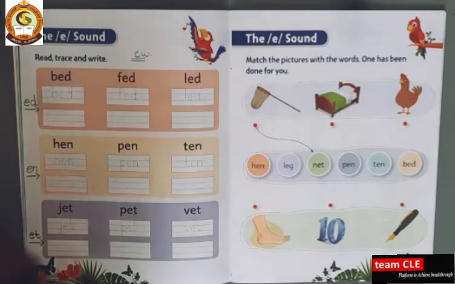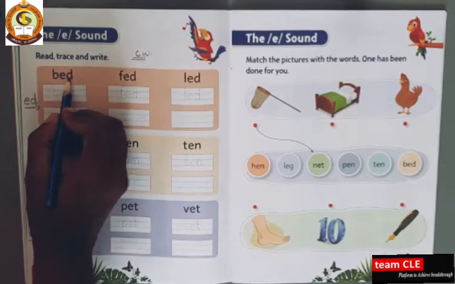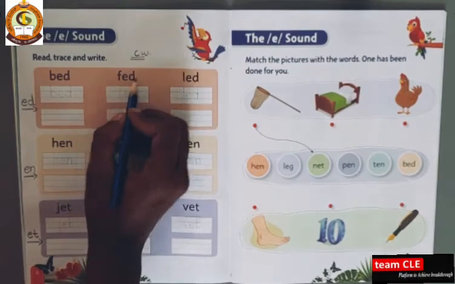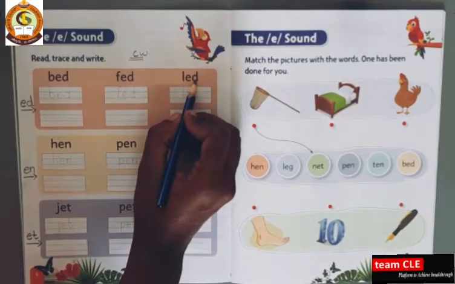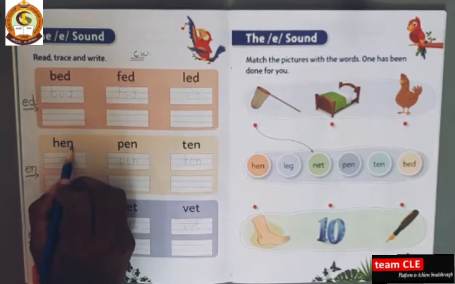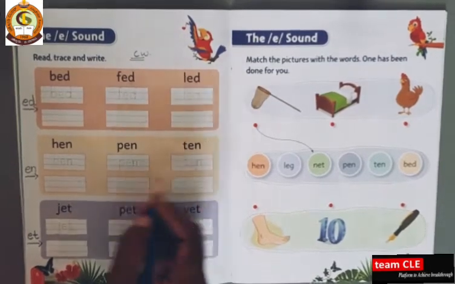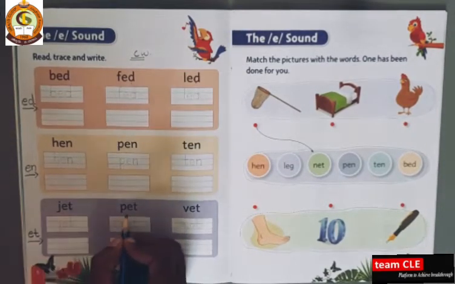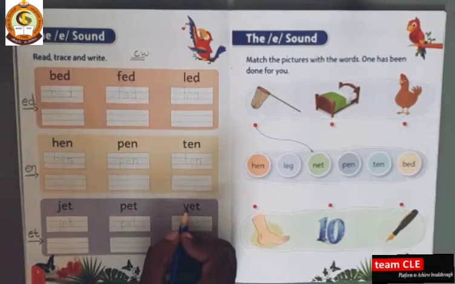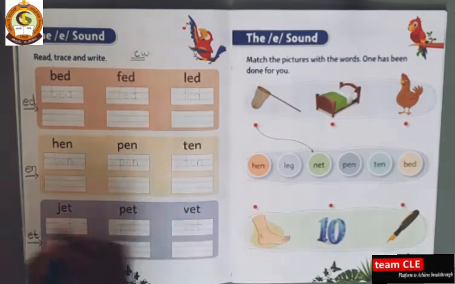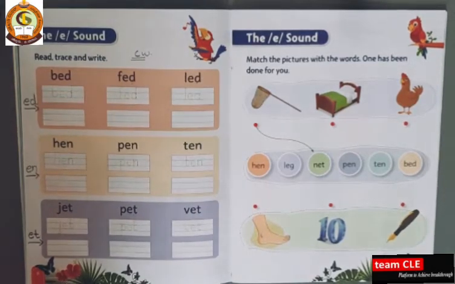So once again we'll read it. Bed, bed. Fed, fed. Led, led. Hen, hen. Pen, pen. Ten, ten. Jet, jet. Pet, pet. Vet, vet. Okay. So everyone has to spell the spelling and you have to read it. So I am spelling the spelling, no? Yes. So like this only, you also have to spell the spelling and you have to read it and you have to write it. Okay.